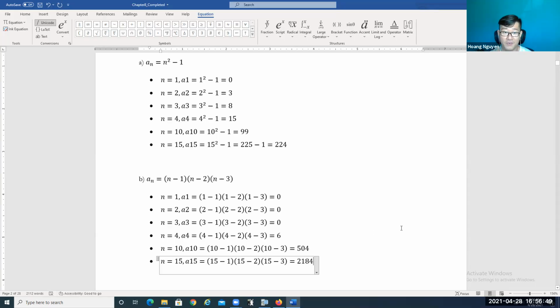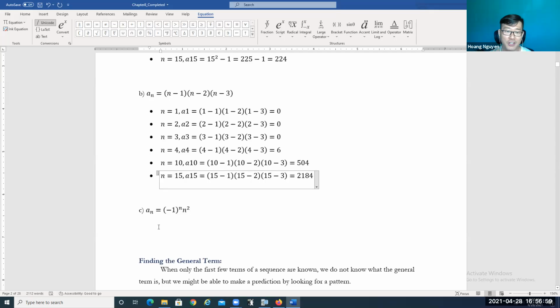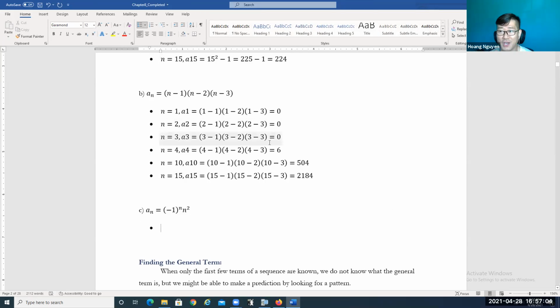So this is the second example. We just found the first 4 terms of the given sequence, and we also got the 10th term and the 15th term of the sequence. Okay, so far so good. Easy. Okay. Now we're going to try another example also. So everyone, it's going to be the same idea again. We're going to find the first 4 terms, the 10th term, and the 15th term, right?